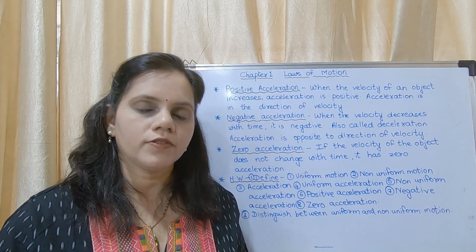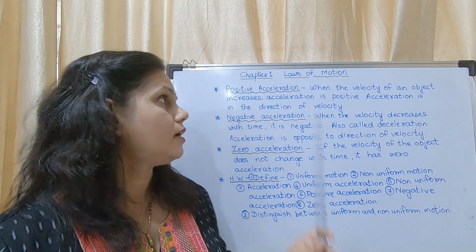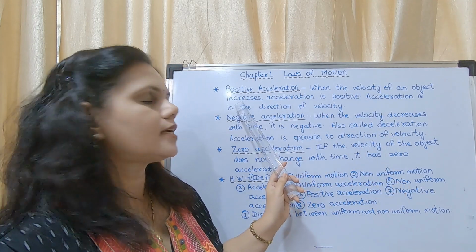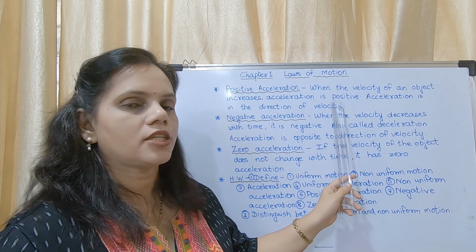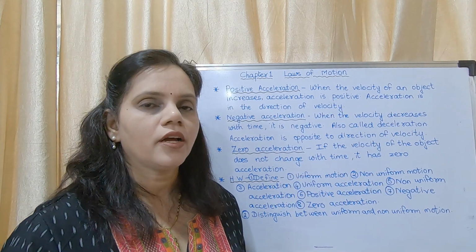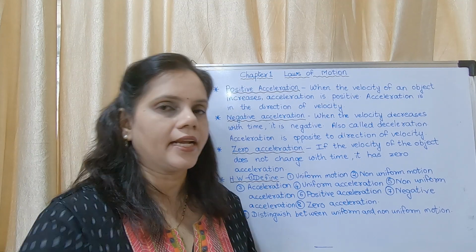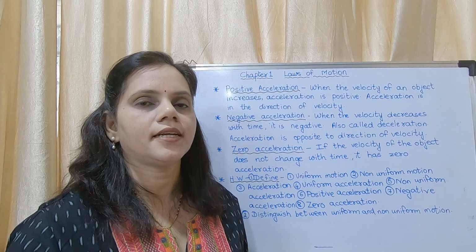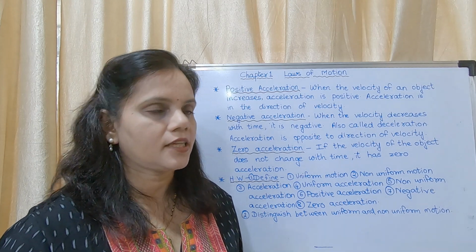Okay, now we will see what the definitions are. Positive acceleration: when the velocity of an object increases, acceleration is positive. Acceleration is in the direction of velocity. If you are increasing the speed, then it is moving forward. That is said to be positive acceleration.